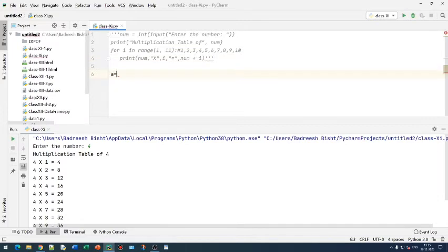Let's say I am taking a is equal to 1, and then we have the while loop: while a is greater than or equal to 5, then print something, whatever you want to print. Let's say I am printing Python here.